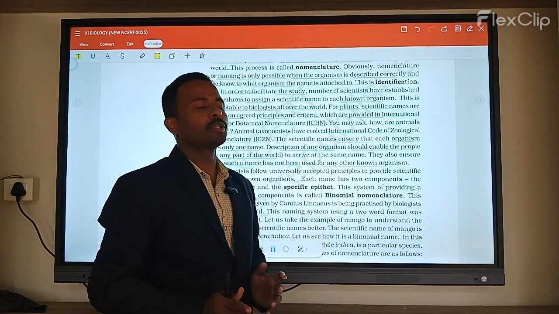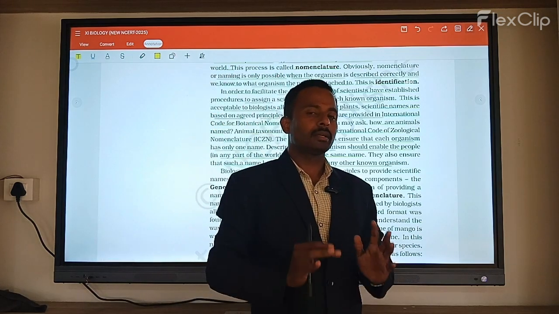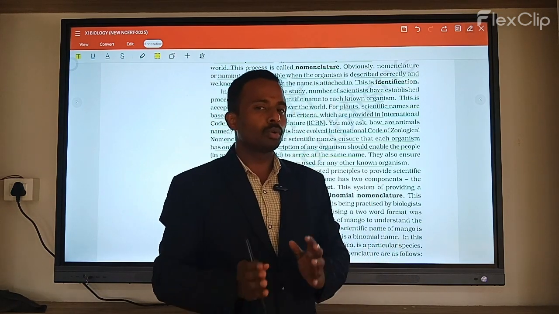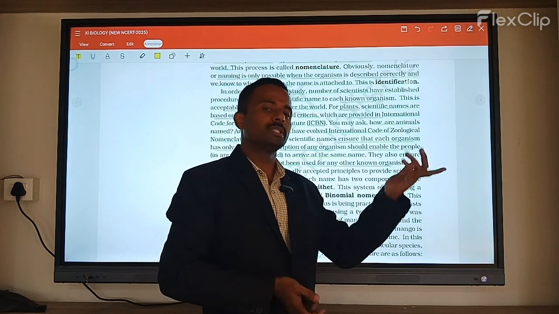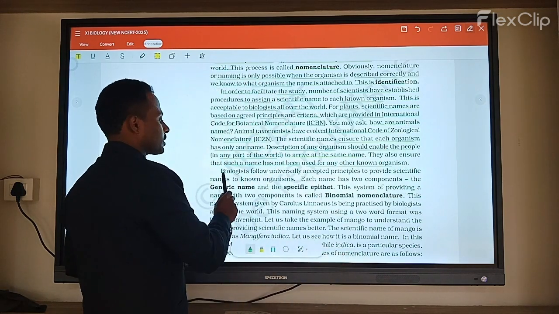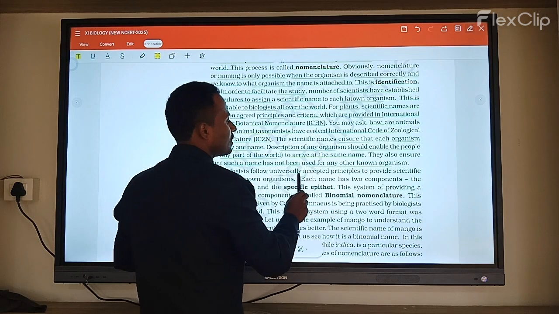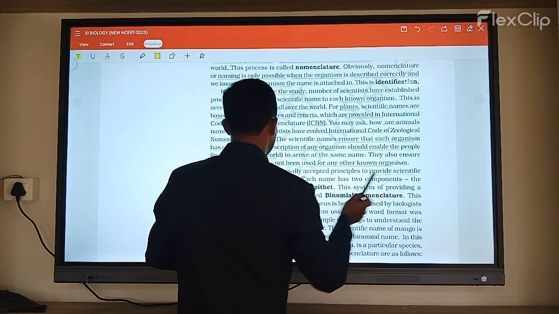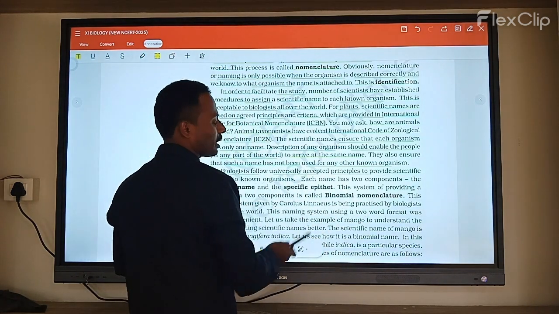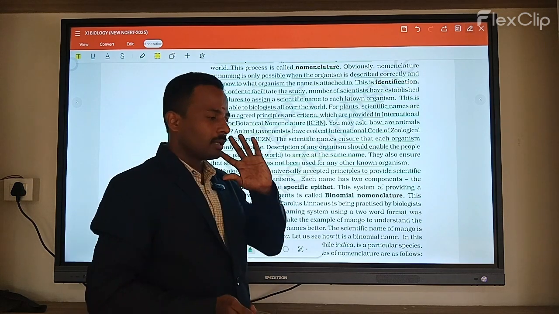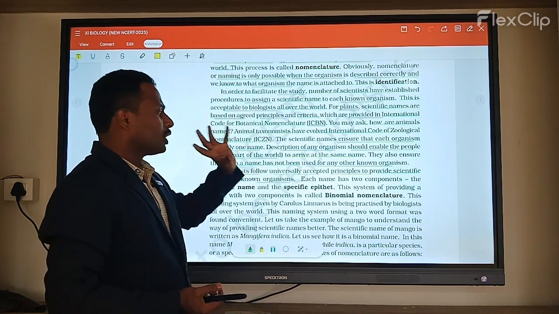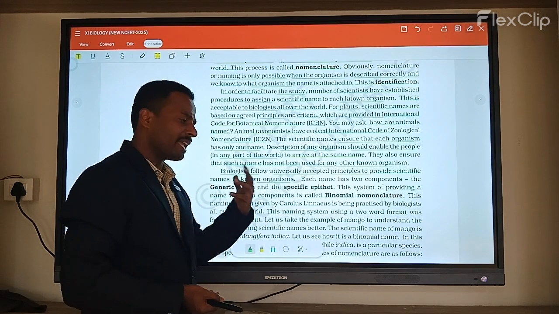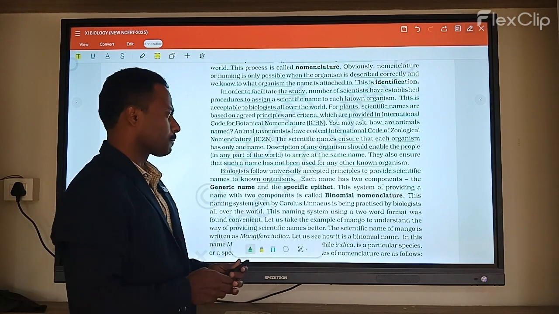Once you give a particular name to one organism, that name cannot be given to other organisms. Next, biologists follow universally accepted principles to provide the scientific name of known organisms.